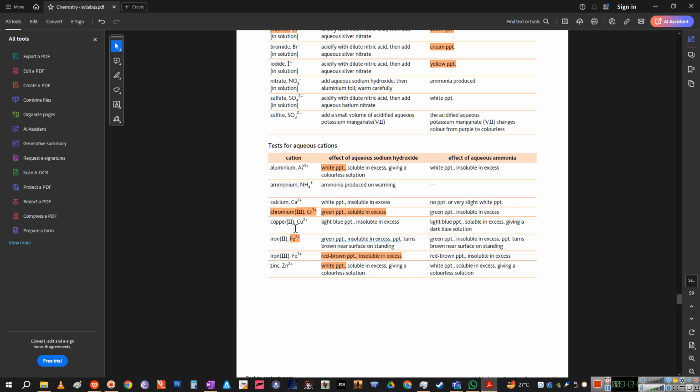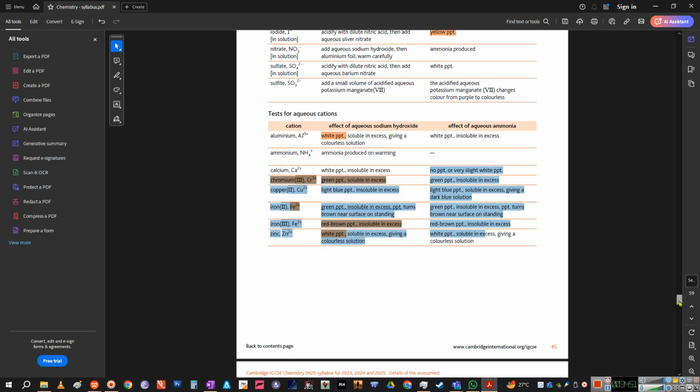Copper is associated with blue, chromium and iron are associated with green, and iron also has the red color, right? And ammonia का कोई कलर नहीं होता, it is transparent, right? Okay, and the similar tests are also there with this one. Okay, now I'm not gonna go and explain these because I need to get back to the experimental techniques.